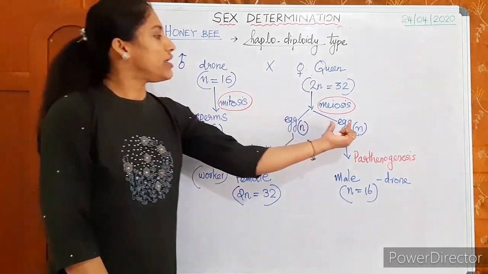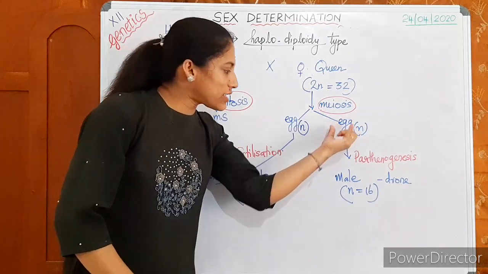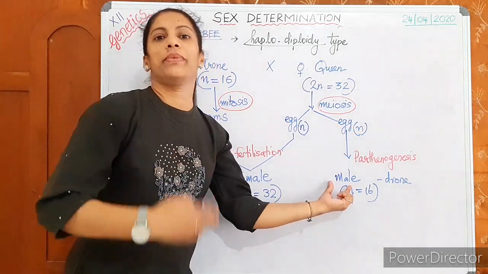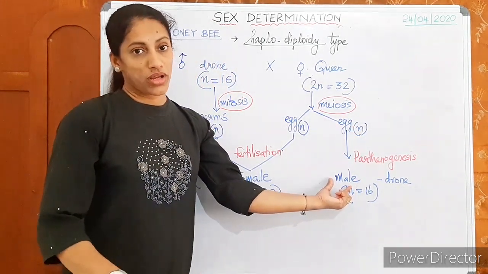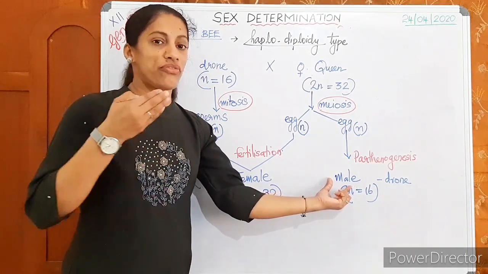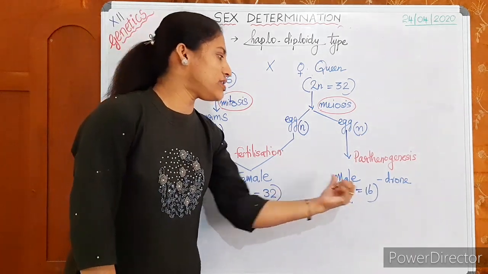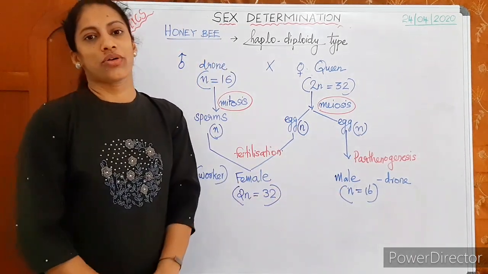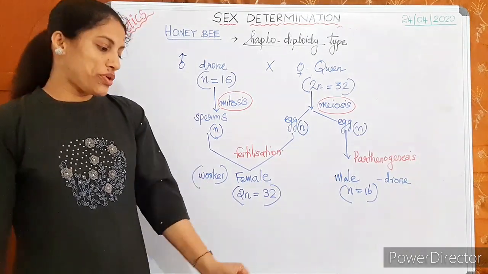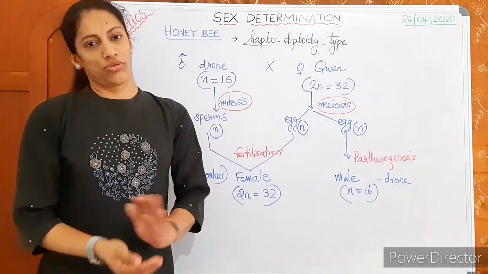If the egg develops by parthenogenesis, directly forming an individual, that becomes male. There is no fusion. An egg directly, without the involvement of a male gamete, forms the bee, and that is parthenogenesis. It results only in male. So male is produced without sperms by parthenogenesis.